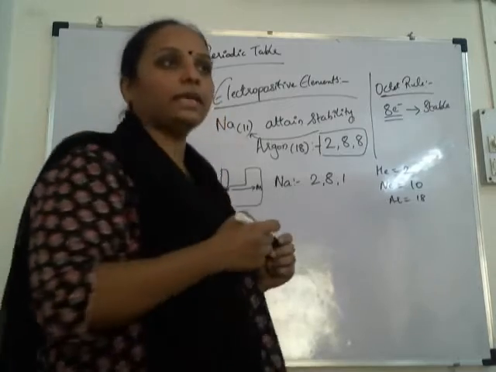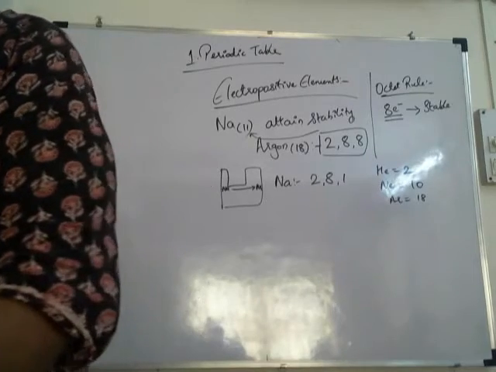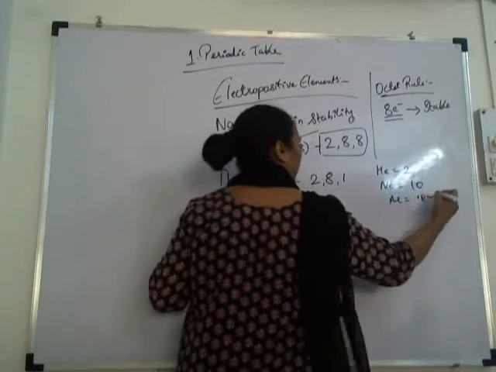Not sure. Is anyone having a textbook? It's 18. Correct it. Okay.